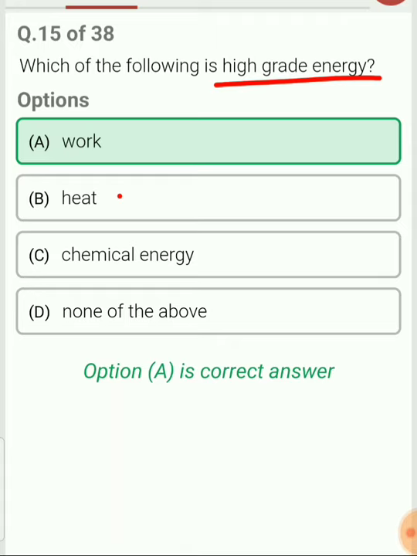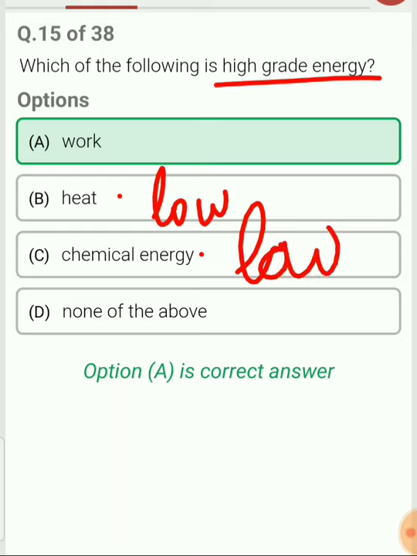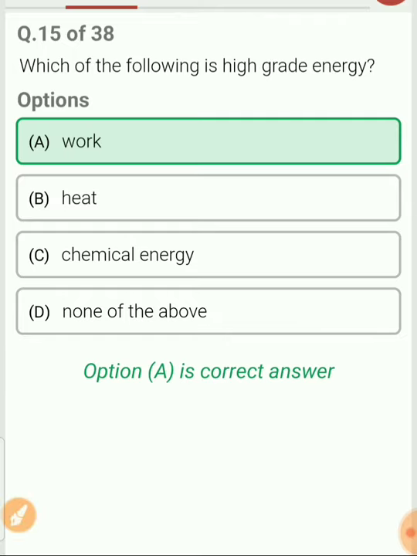So disordered form of energy is considered as the low grade energy, and ordered form of energy is considered as the high grade energy. So in this case, heat and chemical energy are low grade energy. However, work is the high grade energy.